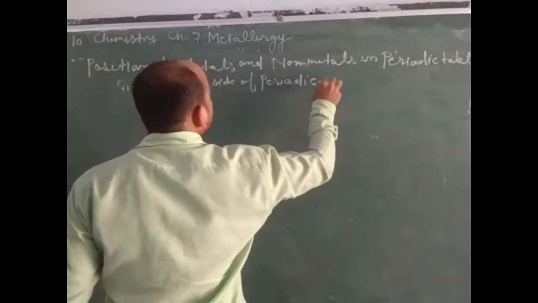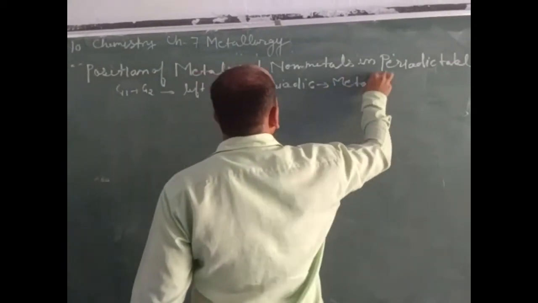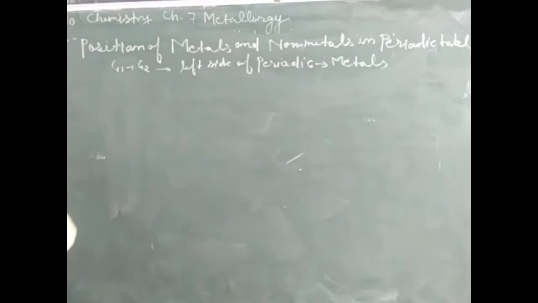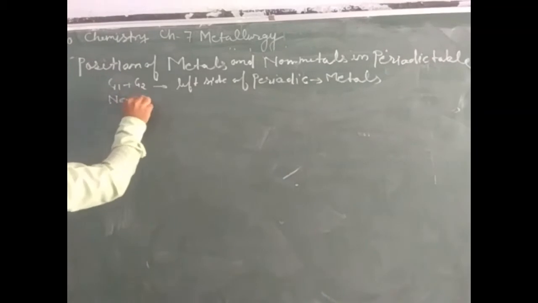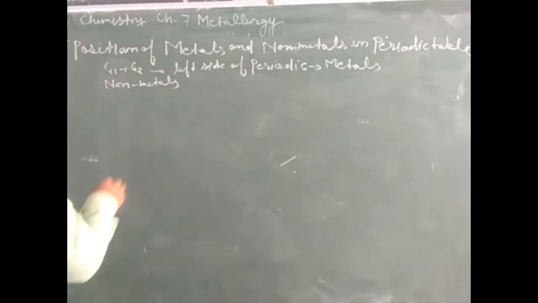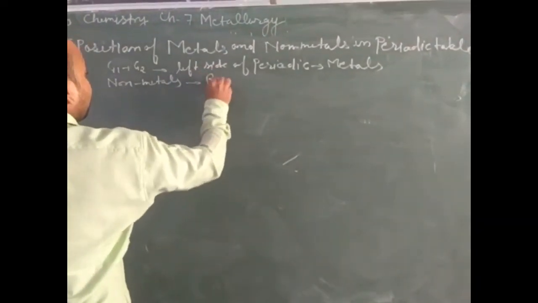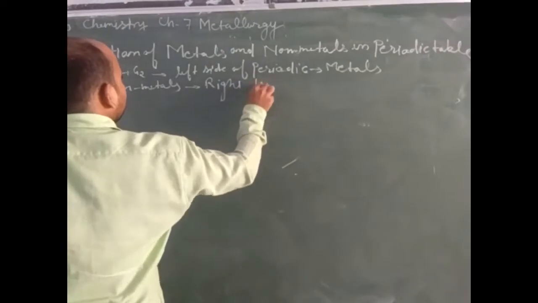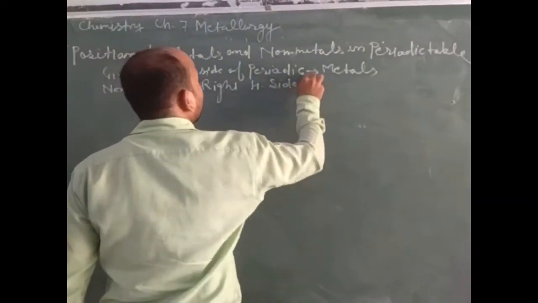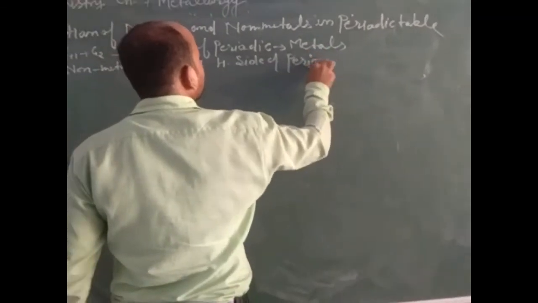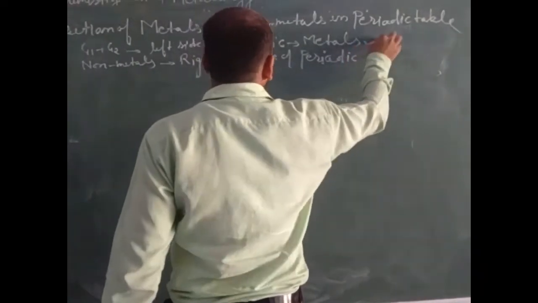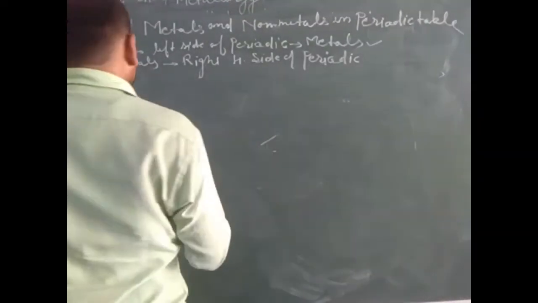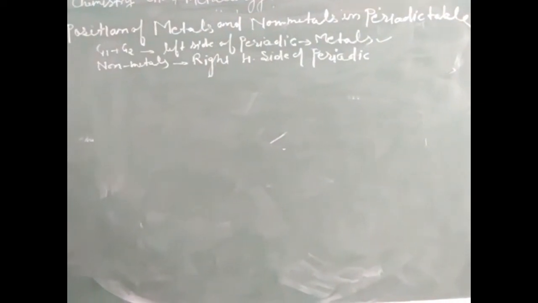Metals are located generally on the left side, whereas the non-metals are located on the right hand side of the periodic table. Generally we can watch that metals are placed on the left side and non-metals are placed on the right hand side.